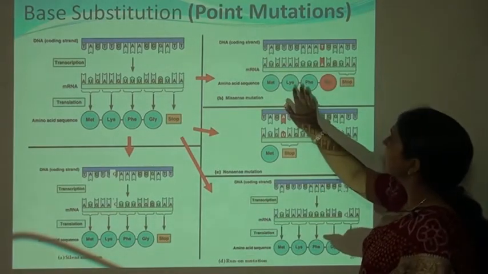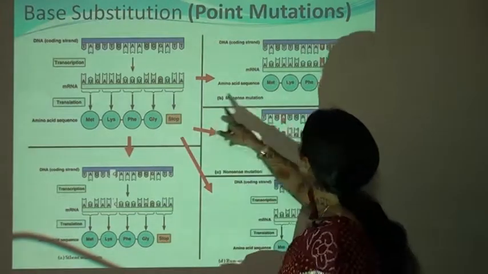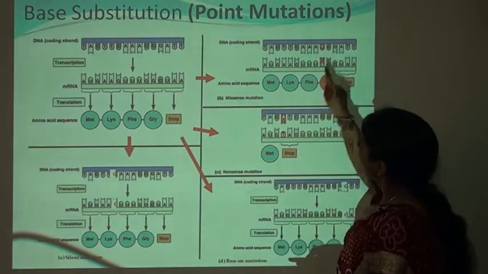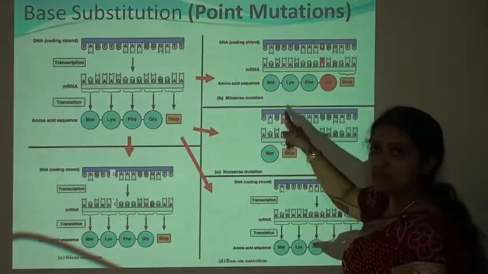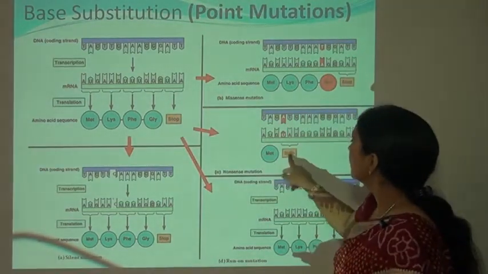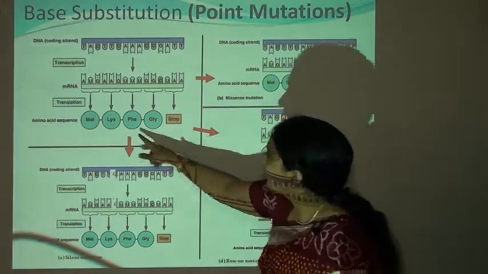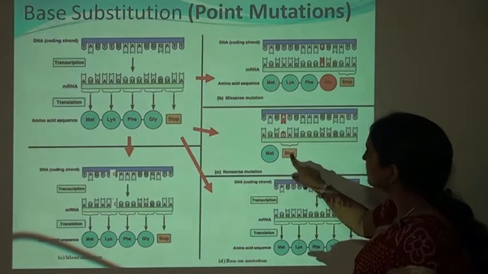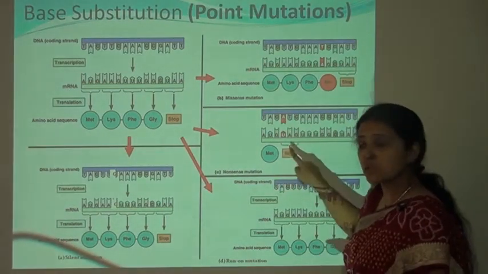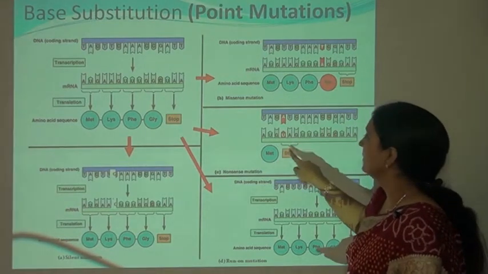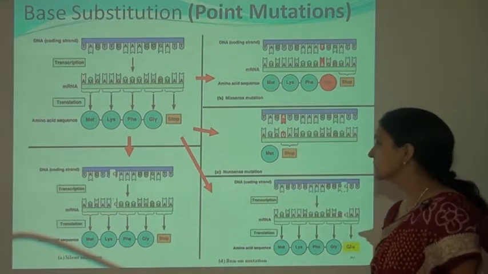Here you can see a missense mutation. Here glycine is formed, and the mutation occurs here, so you can see that serine is produced instead of glycine. So it is known as the missense mutation. Here is the nonsense mutation. Only methionine is produced and the remaining amino acids are not produced, because the mutation occurring here forms a stop codon, and because of this stop codon the remaining amino acids are not produced. So it is known as the nonsense mutation.